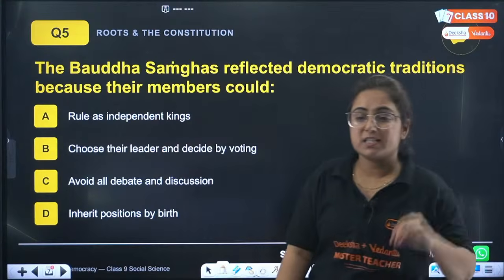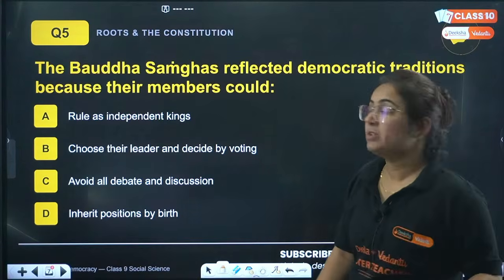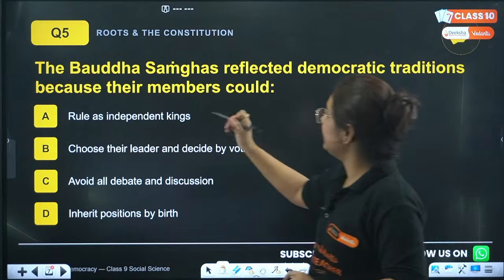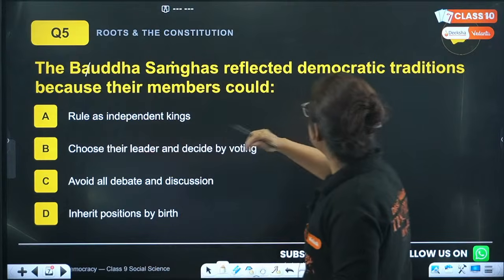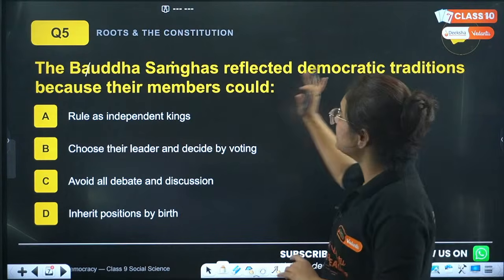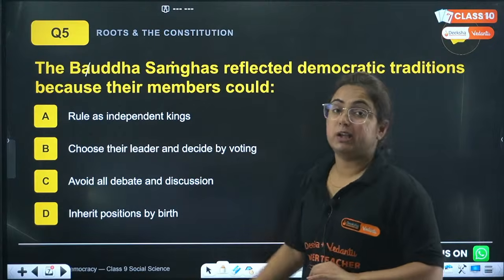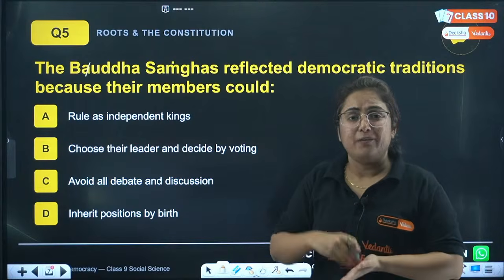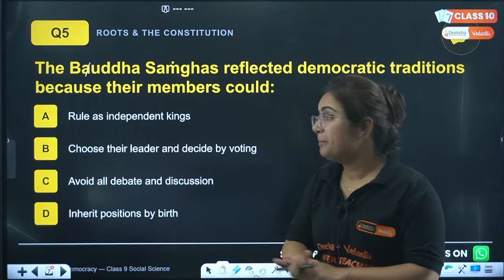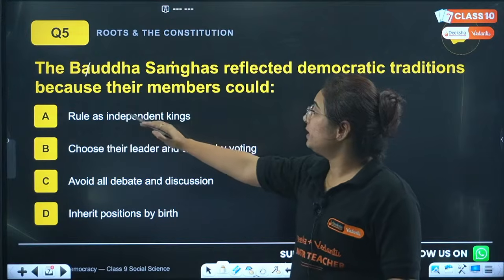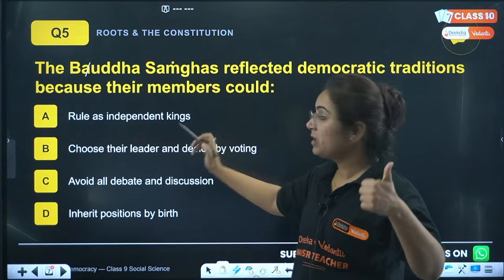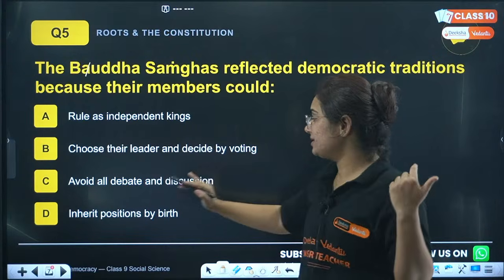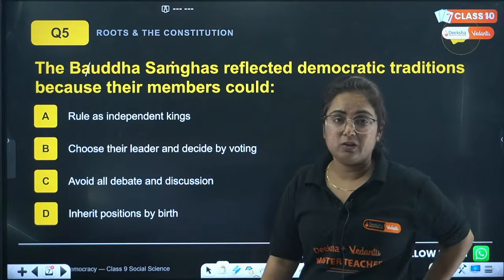Next question, that is the fifth question of the day. The Buddhist Sanghas reflected democratic traditions because their members could: rule as independent kings, choose their leader and decide by voting, avoid all debates and discussions, or inherit positions by birth. What do you think?